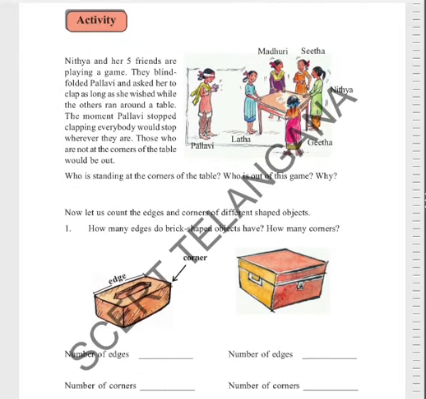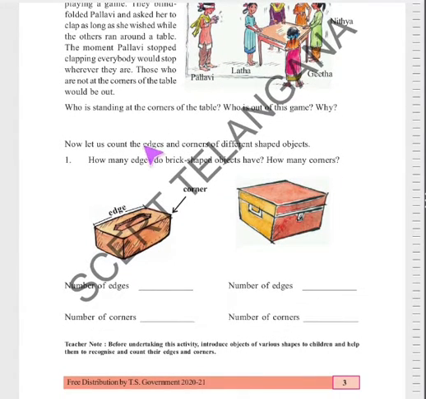Okay. Now let us count the edges and corners of the different shaped objects. Now you understand this. 4 members are at the corners, and one person is at the edge. You understand what is the corner and what is the edge. Who is standing in the corner? She is standing in the corner. This is a corner. And who is out? That person, where she stood, that is an edge.